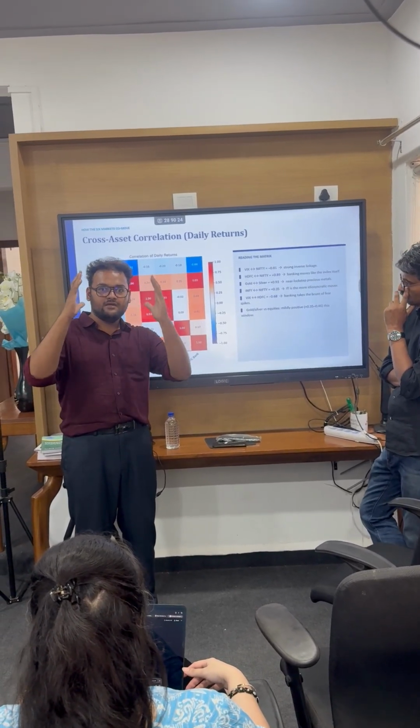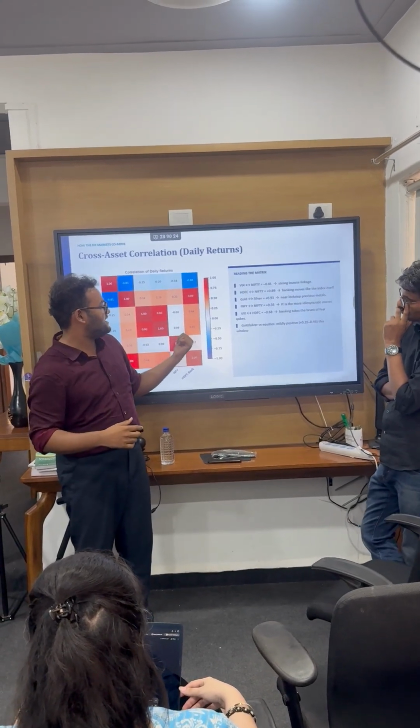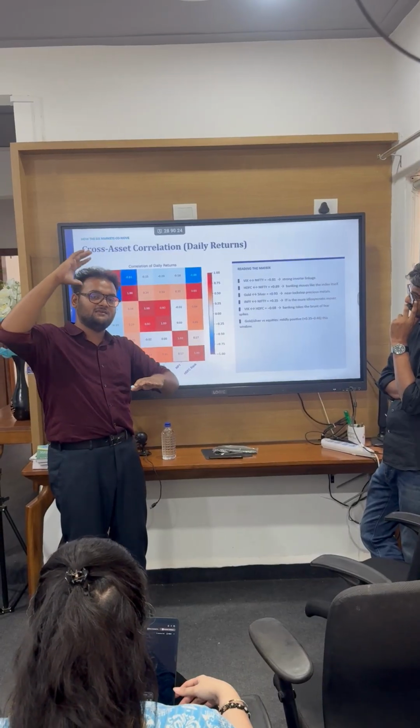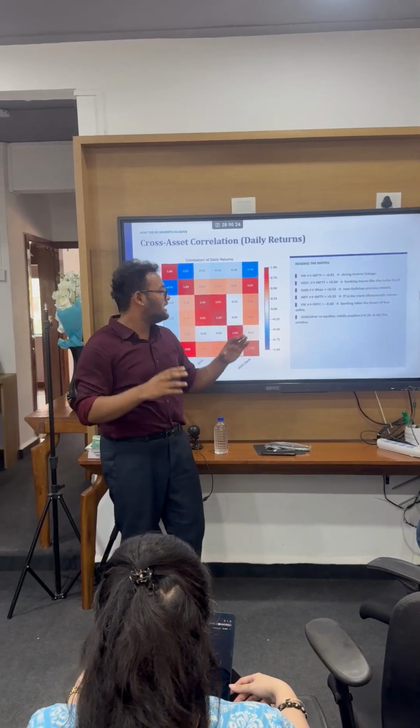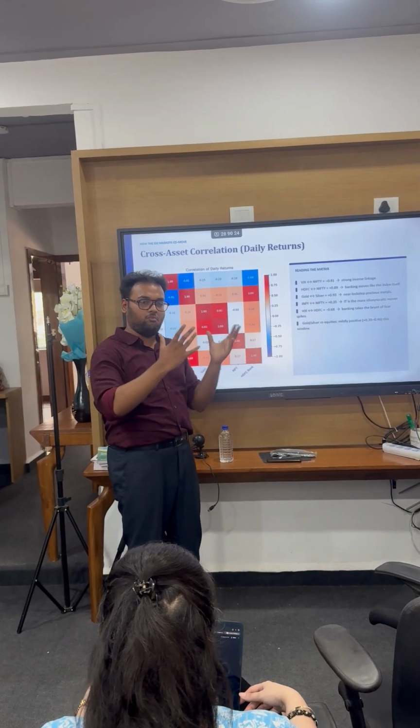If the two stocks are not moving together, then it will come to the minus side, so they are inversely proportional. One grows, one decreases. Another one grows, another one decreases. If the correlation is positive, then we can say both are moving together.